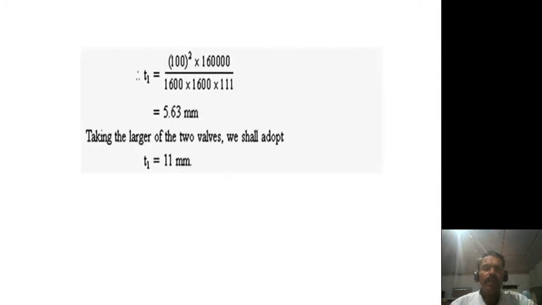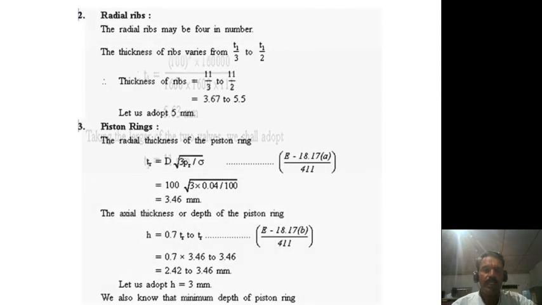Next, T1 on the basis of dissipation, by applying all these values, finally you will get T1 is equal to 5.63. But among these two values, which is the higher value? T1 is equal to 10 point something, so that is 11 mm. This is the higher value, and this higher value should be considered for best design.